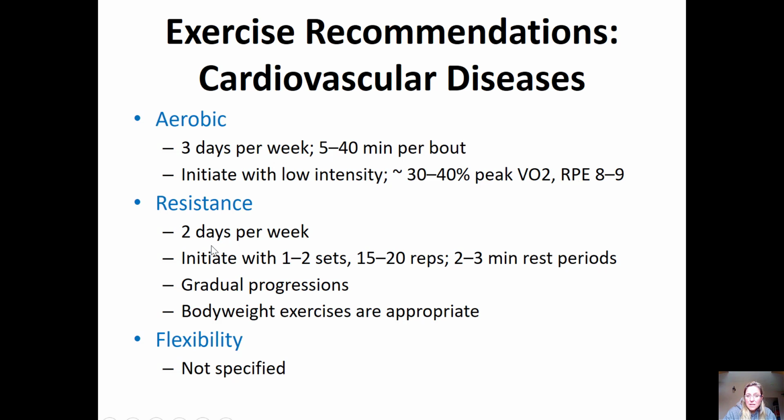Resistance training, 2 days a week, only 1 to 2 sets of each exercise, higher repetitions, 15 to 20, but still a longer rest period. They need longer rest periods, okay? Gradual progressions, body weight exercises are probably the best thing that we can do for them. As far as flexibility programming, there's not really anything specified, but if they are able, we can work on some flexibility. But for this group, aerobic is so important because we want to make those arteries healthy, right? So work on strengthening the heart and lowering that atherosclerosis.